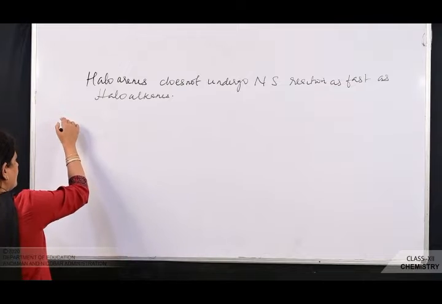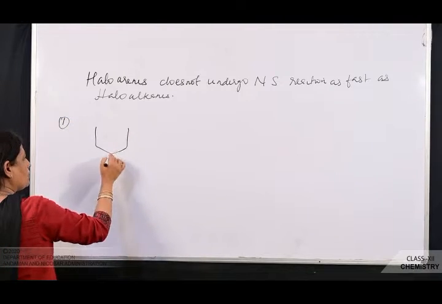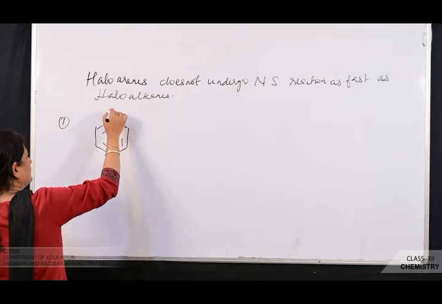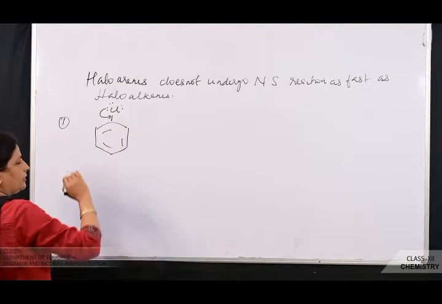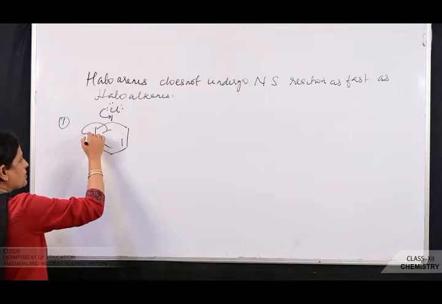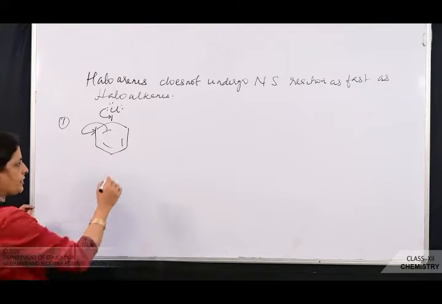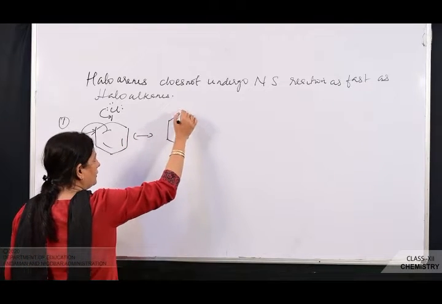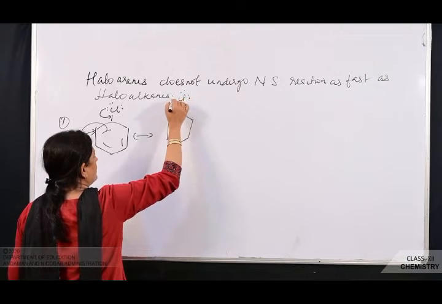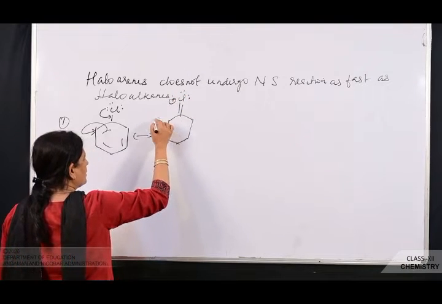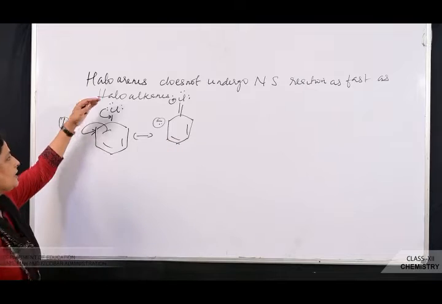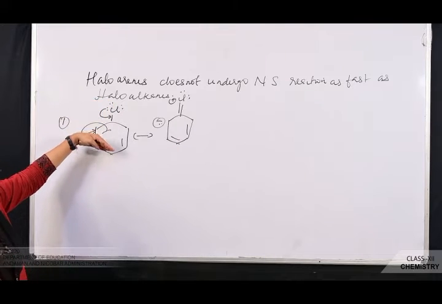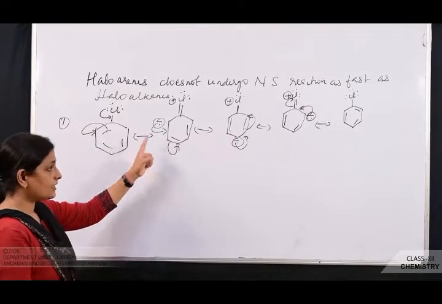The first reason, you see here, I'm just taking chlorobenzene. Now in chlorine there is what? Lone pair of electrons. This lone pair of electrons on the chlorine atom is involved in conjugation with the pi electrons of the benzene ring. In general we can say it is involved in what? Resonance. And here, what type of resonance? It is the positive mesomeric effect. Why is it a positive mesomeric effect? Because the halogen atom is giving electrons to the benzene ring. So it's known as the positive mesomeric effect. So these are the resonating structures.